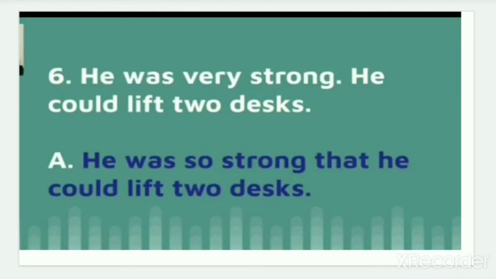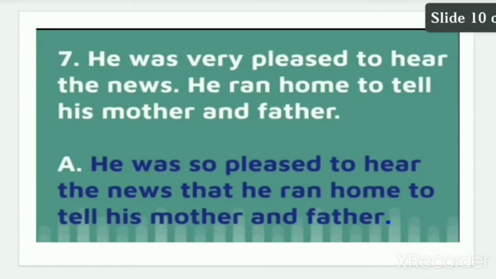Now moving to the seventh part, we have: He was very pleased to hear this news. He ran home to tell his mother and father.